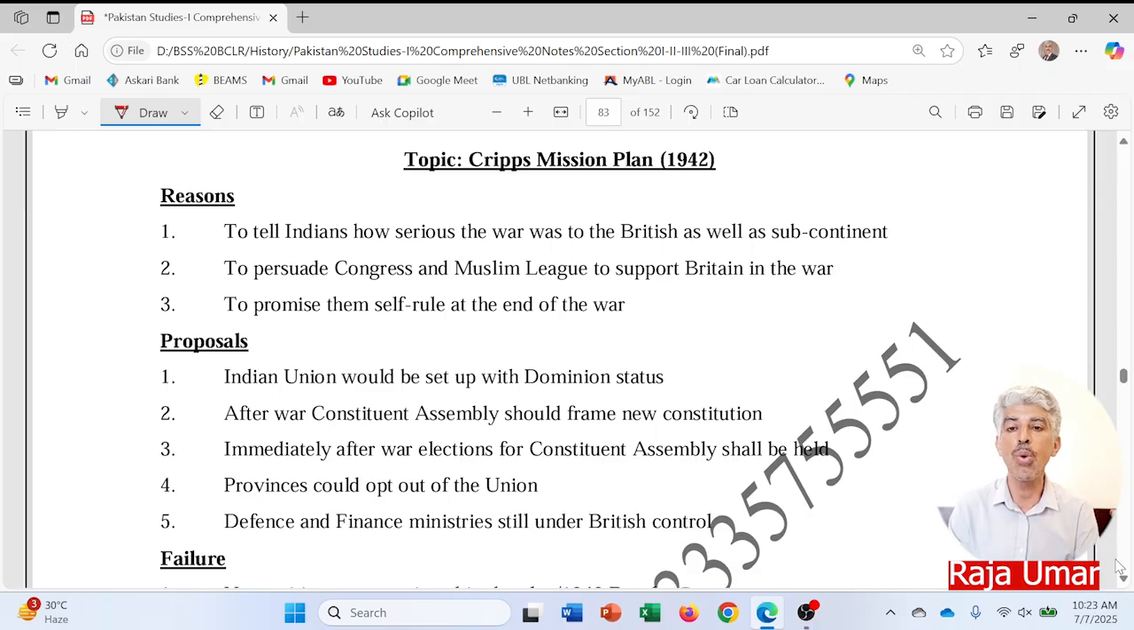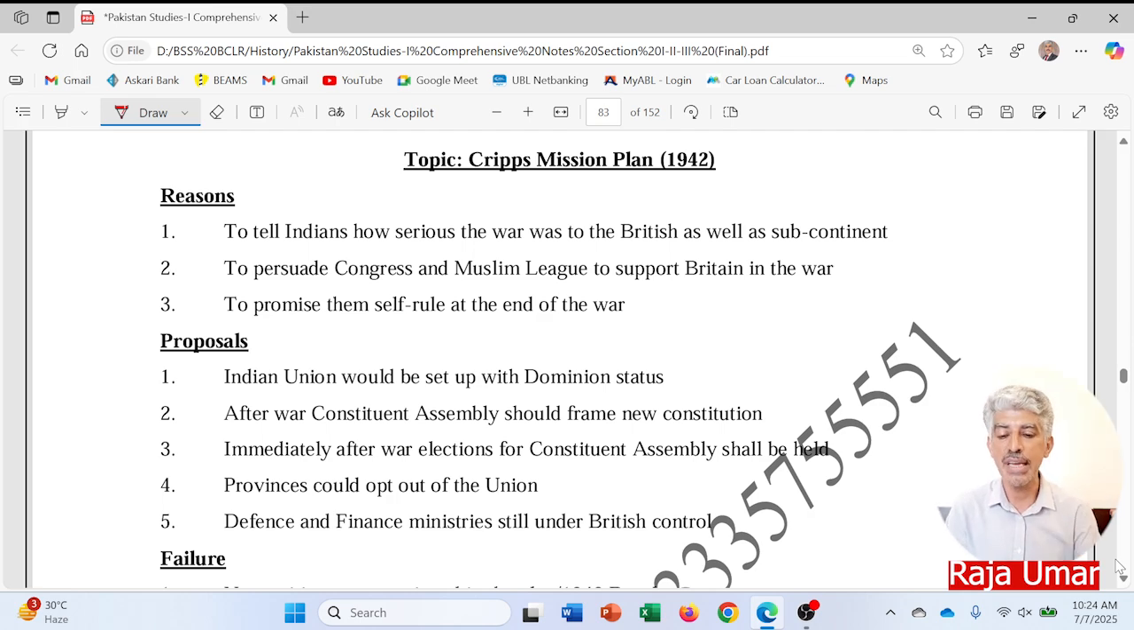As you know, the whole world was in World War II, and the British were badly involved in that war. They were really depressed, under stress in Europe because of World War II, and over here there was a severe political crisis in the subcontinent. So they wanted this crisis to be resolved so that they could easily focus on the war against the Germans, but all attempts failed.